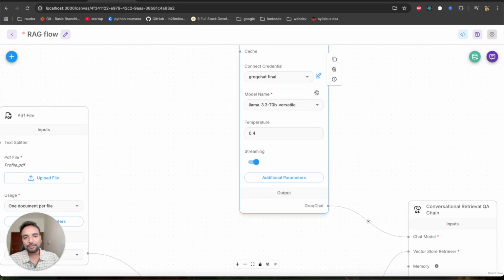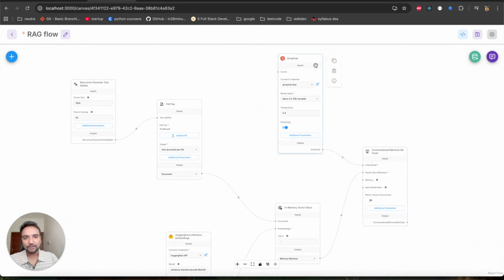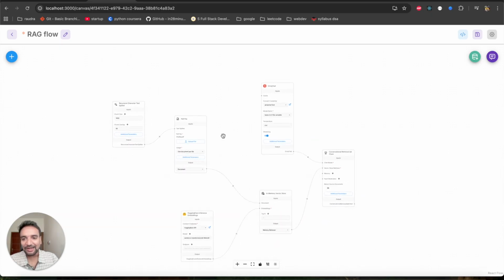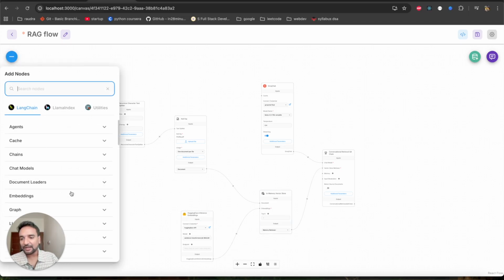Okay, so let's go through each and every component here. You might be seeing this and wondering, there's no coding, right? So that's how it works. You just connect different components. You select the component from this left sidebar, and whatever you need, you simply drag and drop here.